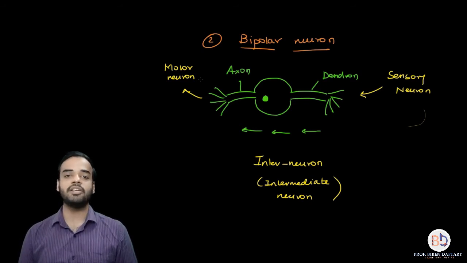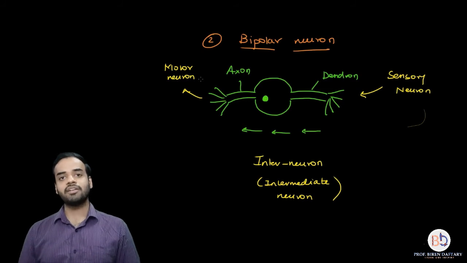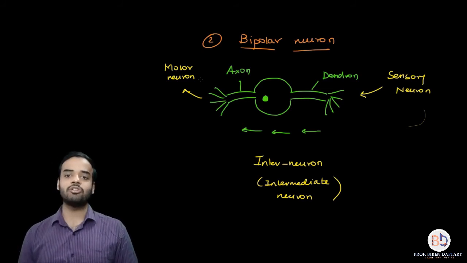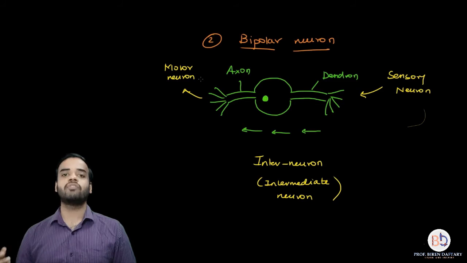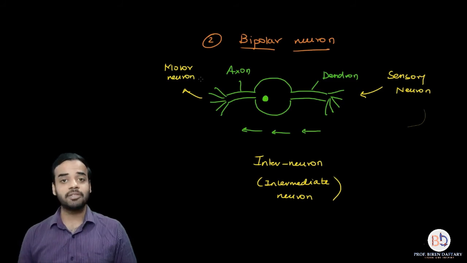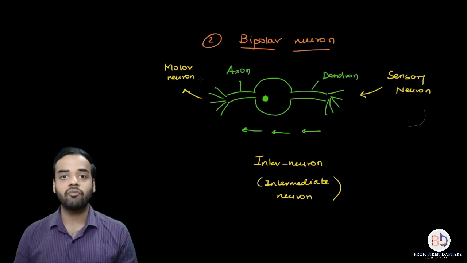See, I am explaining additional things as well. Normally, if you go on the internet and search for unipolar, bipolar, multipolar, they will just tell you that it depends upon the number of fibers attached to the cyton. But over here I am trying to give you additional knowledge also, what is the function of a bipolar neuron, which type of fibers are present, which type of neuron it is, so that you can understand the entire concept. So I hope this is clear. That ends our part on bipolar neuron.